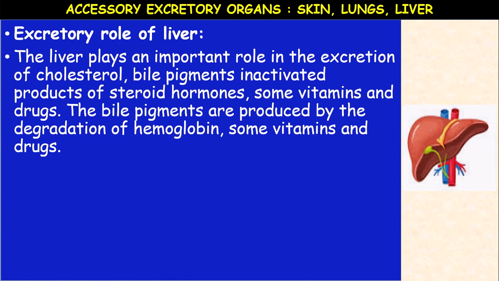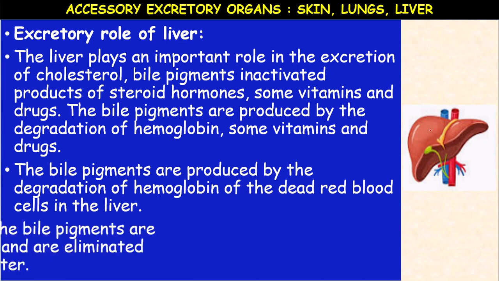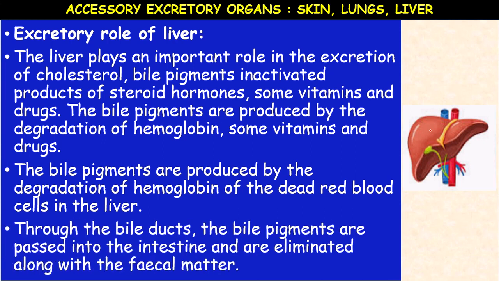Any drug or toxin that enters the body is immediately detected by the liver, and the liver's function is detoxification, converting highly toxic substances into less toxic substances. The bile pigments are produced by the degradation of hemoglobin of dead RBCs in the liver, and through the bile ducts, they are passed into the intestine.